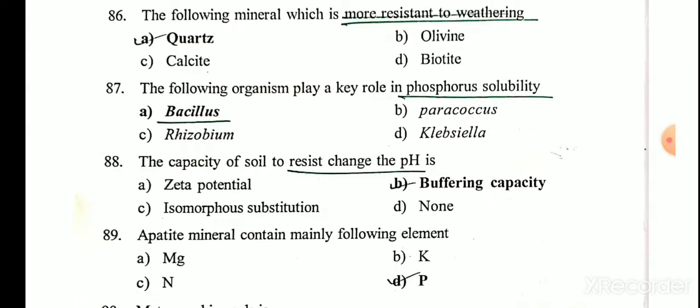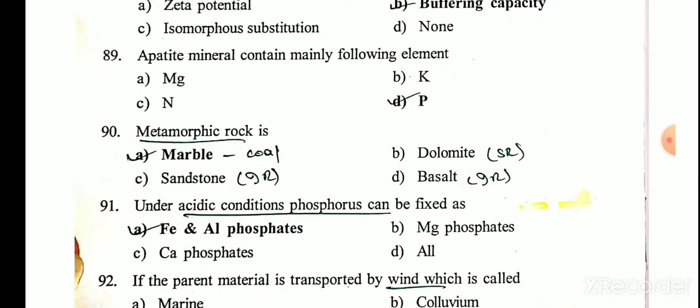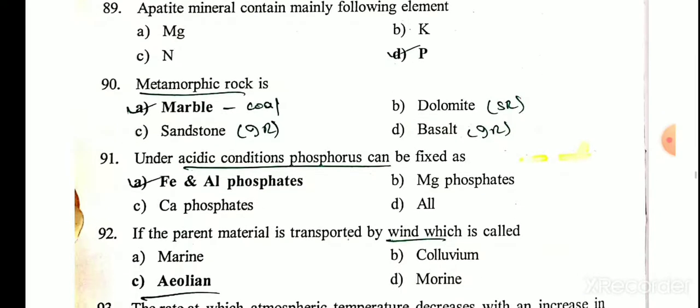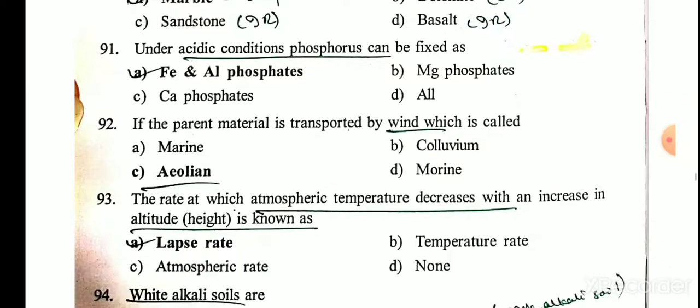The capability of soil to resist change in pH is buffering capacity. Apatite mineral contains mainly the following element. It is phosphorus. Metamorphic rock is marble. Under acidic conditions, phosphorus can be fixed as iron and aluminum phosphate. If the parent material is transported by wind, it is called aeolian.